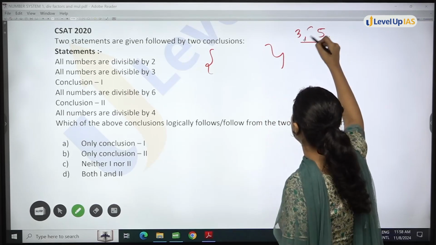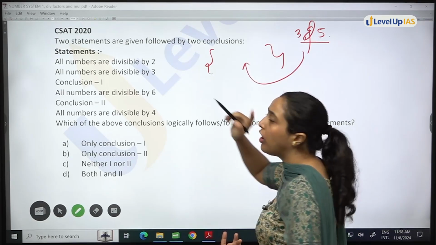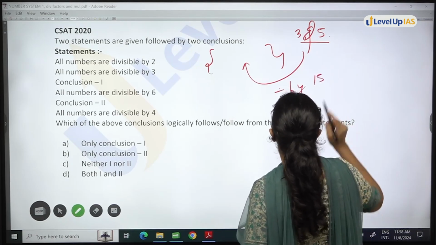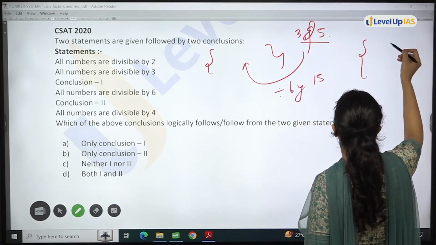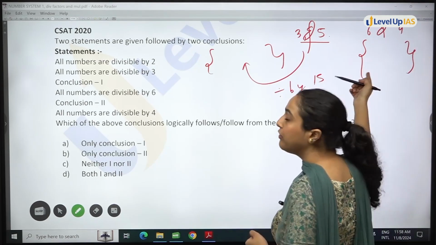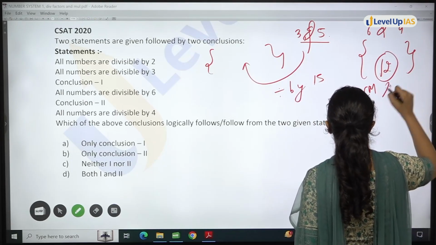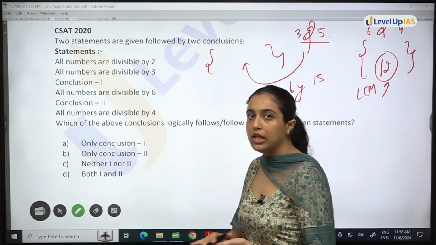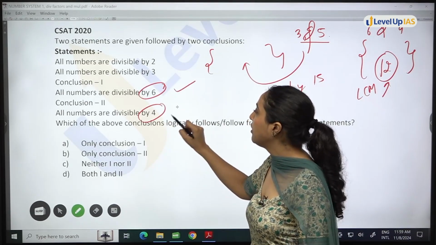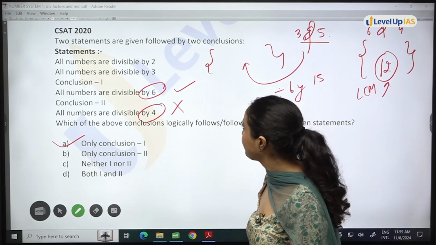That means 3 and 5, divisible by 3 and also by 5. So this set will contain all numbers divisible by the LCM of 3 and 5, which is 15. If I say a number is divisible by 6 and also divisible by 4, that means the LCM of 6 and 4, which is 12. All the numbers divisible by 12, and 12 has only its factors, right? So numbers are divisible by 6, but numbers are not divisible by 4, okay? Only conclusion 1 will follow.